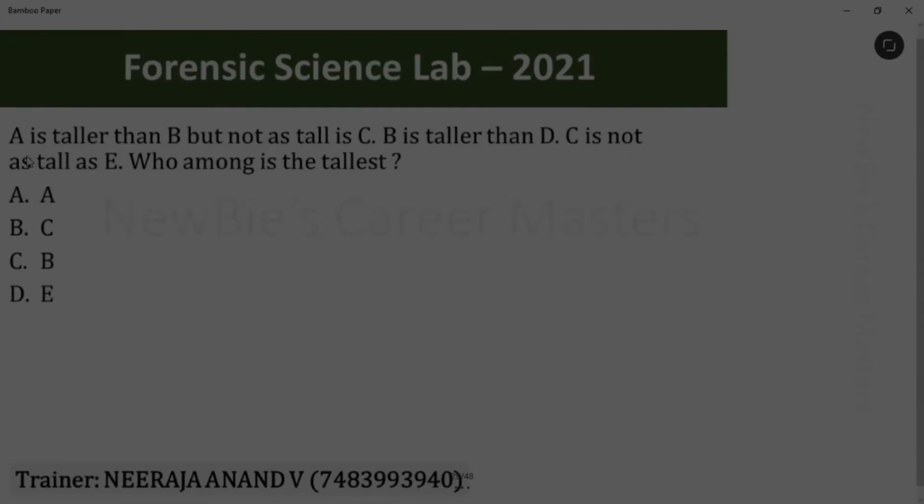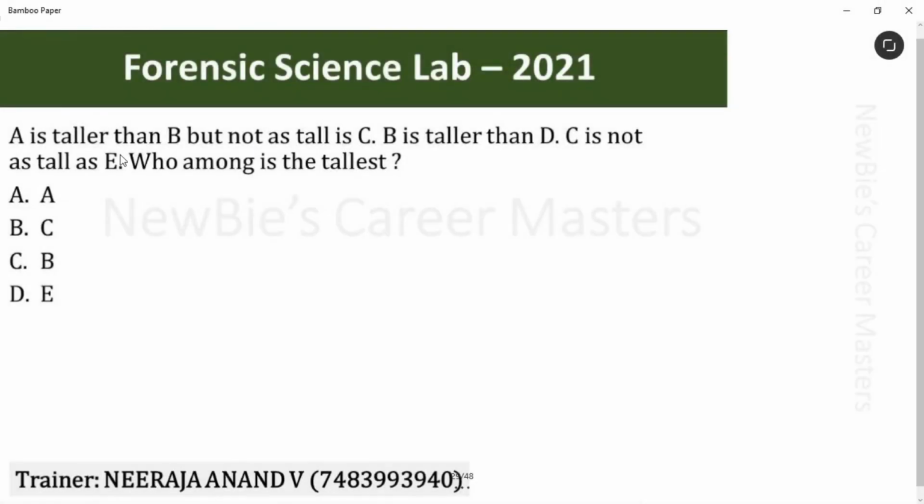Simple question. Next question is, A is taller than B but not as tall as C. B is taller than D. C is not as tall as E. Who among them is the tallest? To solve these type of questions, just go with the elimination process. I'll take the variables here. These are the 5 variables given. They're asking for the tallest.